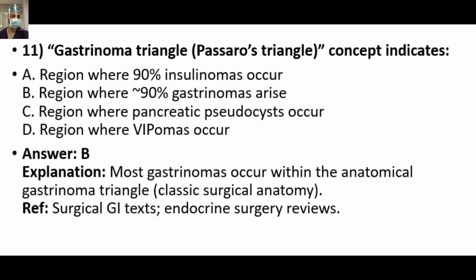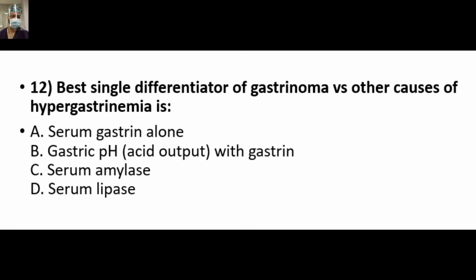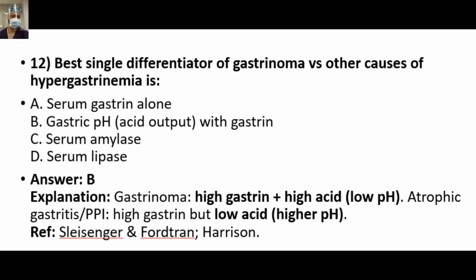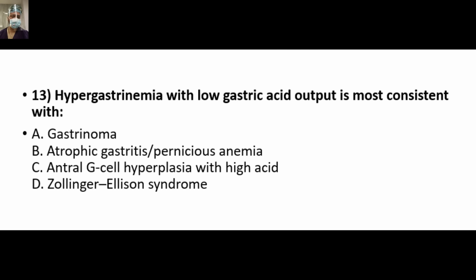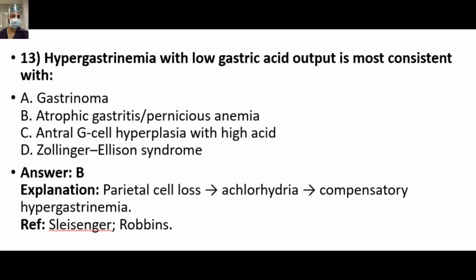Most gastrinomas occur within the anatomical gastrinoma triangle, classical surgical anatomy. Best single differentiator of gastrinoma versus other causes of hypergastrinemia is, so again we have already discussed, the answer is B. Gastrinoma: high gastrin, high acid, low pH. Atrophic gastritis and PPI: high gastrin but low acid and higher pH. Hypergastrinemia with low gastric acid output is most consistent with, we have just discussed. Answer is B, atrophic gastritis or pernicious anemia, parietal cell loss, achlorhydria, compensatory hypergastrinemia.